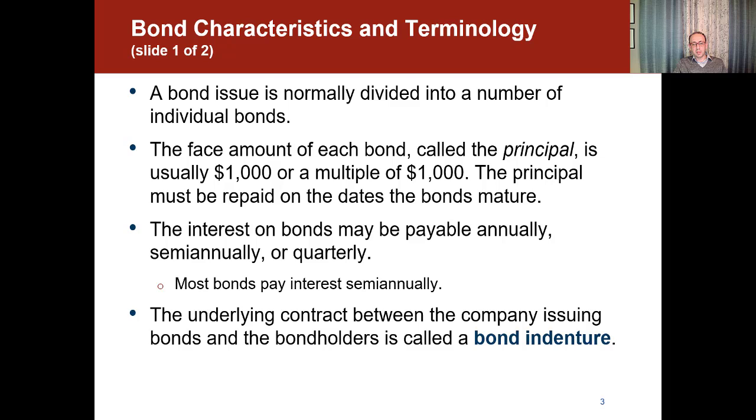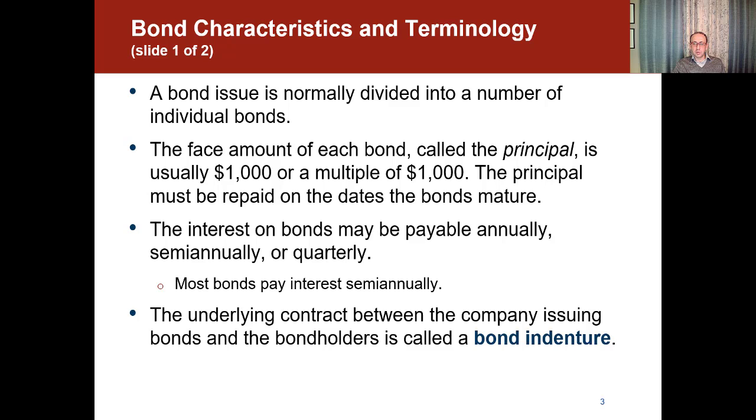However, I want to make things very clear for you that the interest rate that's always mentioned on the bond face is always an annual rate. But we have to convert it if it's semi-annual or quarterly. So if it's semi-annual, we divide it by 2. If it's quarterly, we divide it by 4. The interest rate, whenever it's written down, is always written as an annual rate, even if the bond says it pays semi-annually or quarterly. Most bonds pay interest semi-annually, which is twice a year. In this case, we have to divide the interest rate by 2.